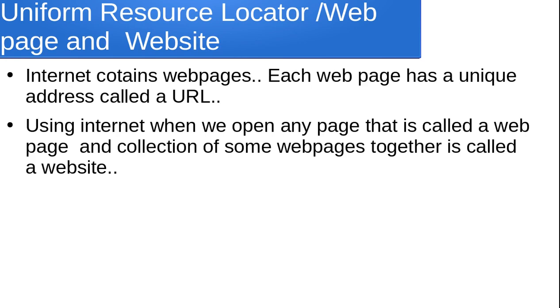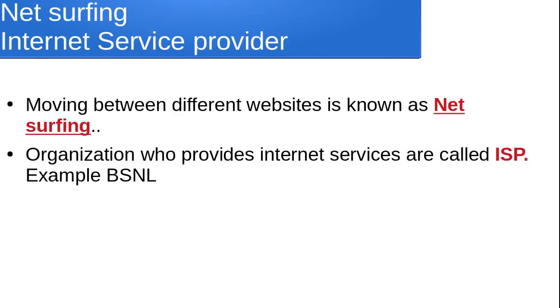Next is website. Website is a collection of web pages, and web pages are the pages available online. Collection of web pages makes one website. Next one is net surfing. Net surfing means moving from one site to another. When we do it, that is called net surfing.